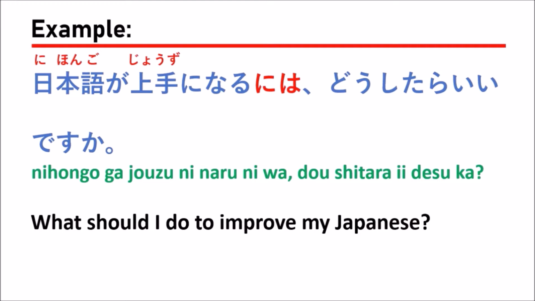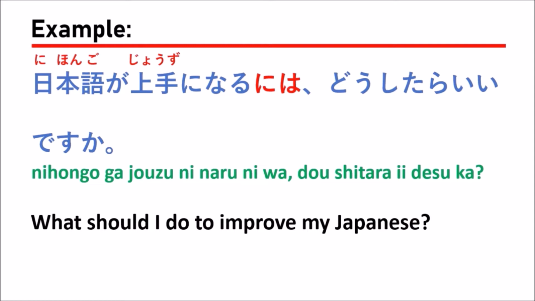In this sentence, the verb in dictionary form that they use with ni wa is naru. Naru is the dictionary form, and the masu form is narimasu. So in this sentence, they use jouzu ni naru ni wa, which means in order to improve, something like this.